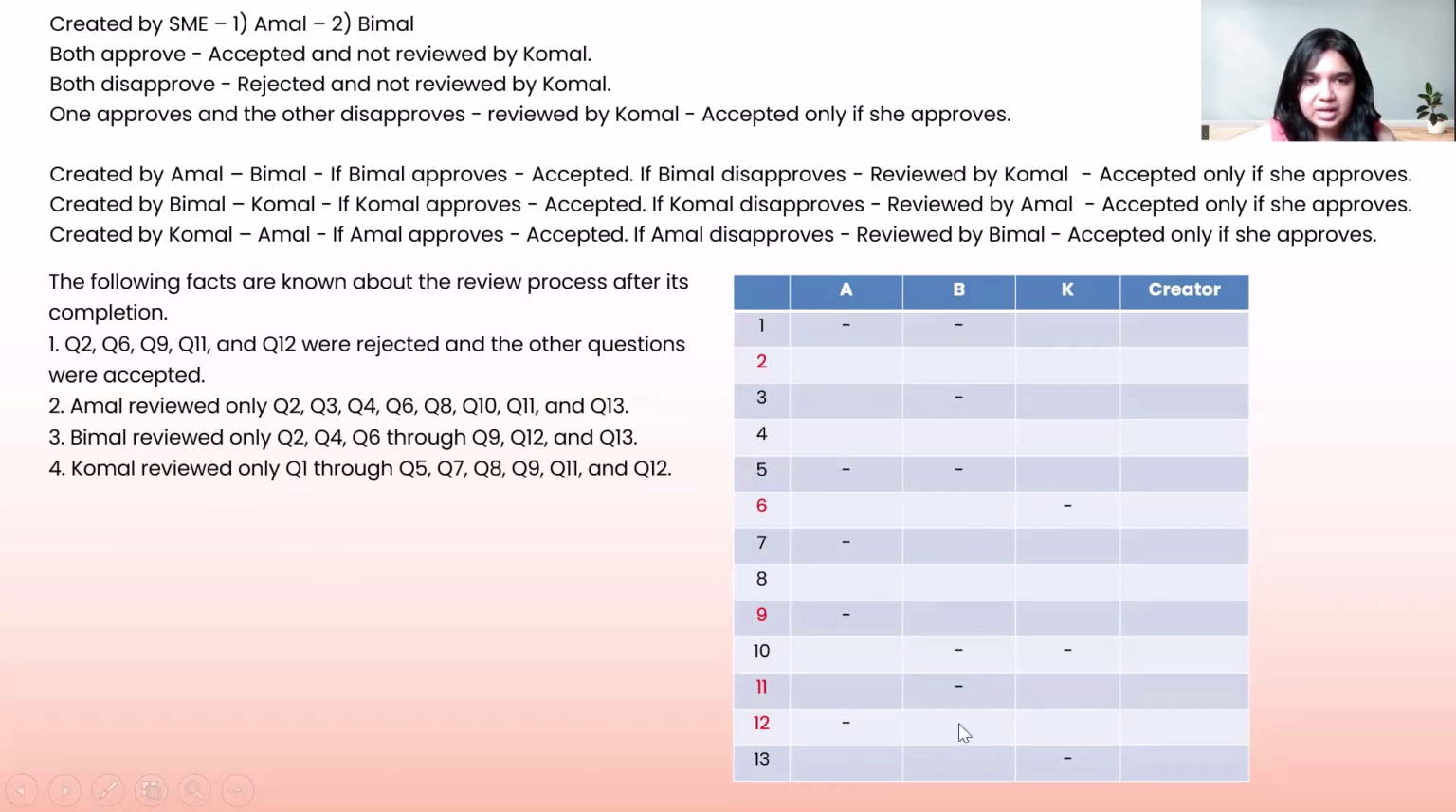12, and 13. And for Komal, we have 1 through 5. So 1, 2, 3, 4, 5, 7, 8, 9, 11, and 12. So all the open spaces are what we are expected to be filling up. All the others are not to be filled up.